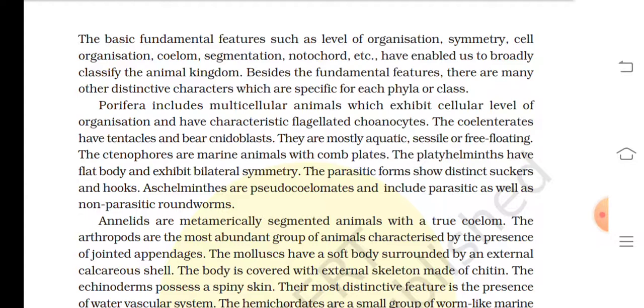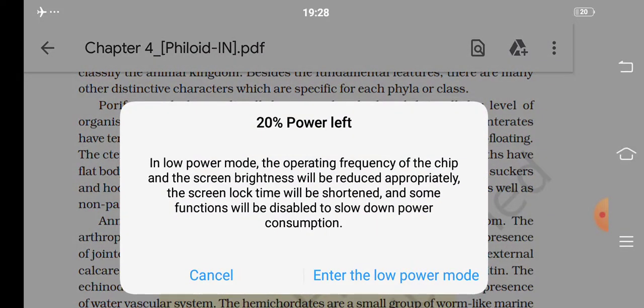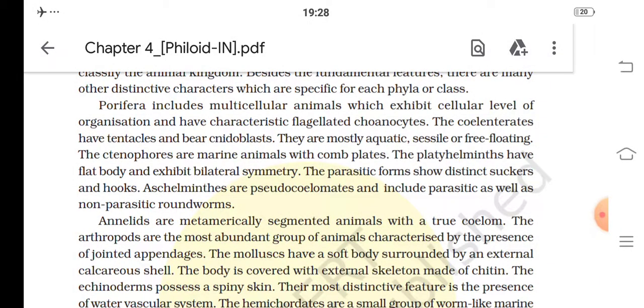Porifera include multicellular animals which exhibit cellular level of organization and have characteristic flagellated choanocytes. The coelenterates have tentacles and bear cnidoblasts. They are mostly aquatic, sessile or free-floating. The ctenophores are marine animals with comb plates. The platyhelminthes have a flat body and exhibit bilateral symmetry. The parasitic forms show distinct suckers and hooks. Aschelminthes are pseudocoelomates, and include parasitic as well as non-parasitic roundworms.